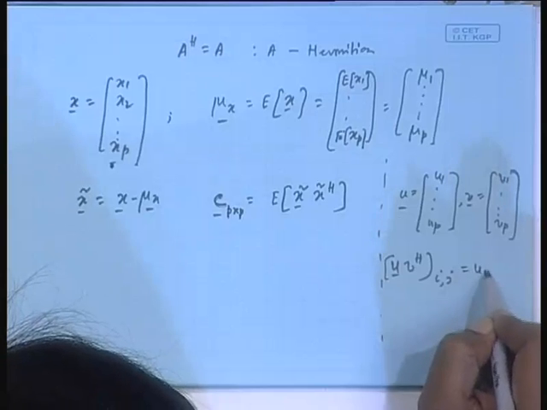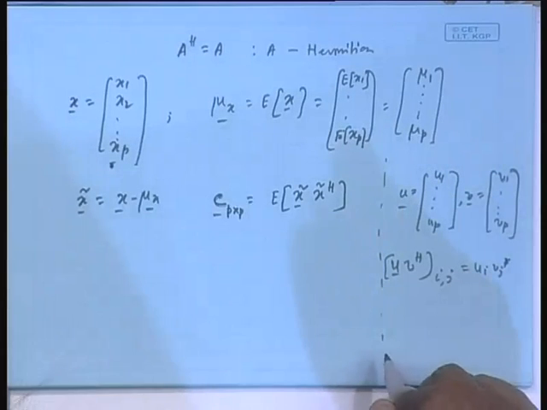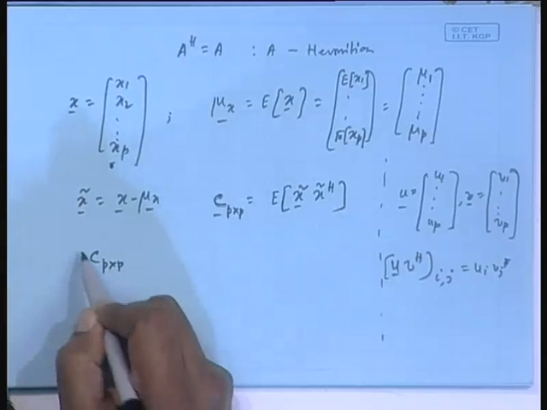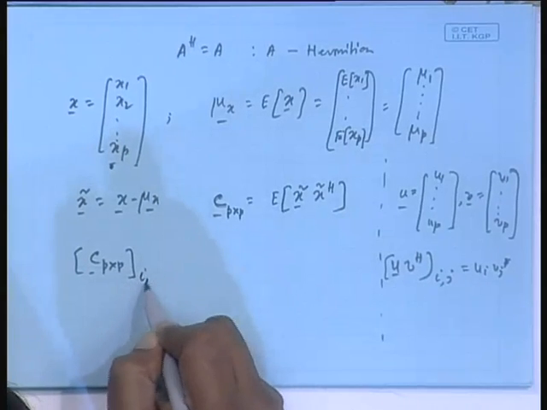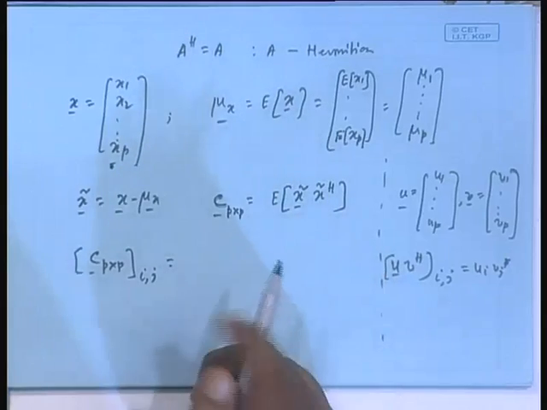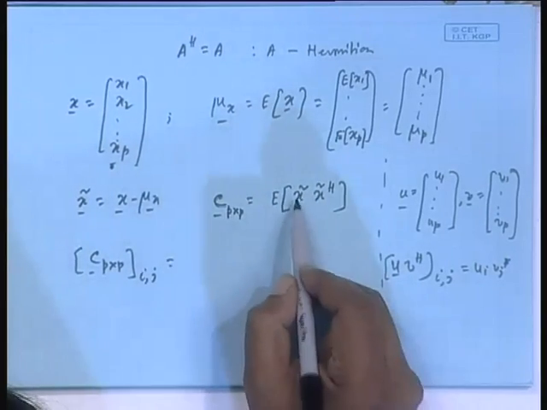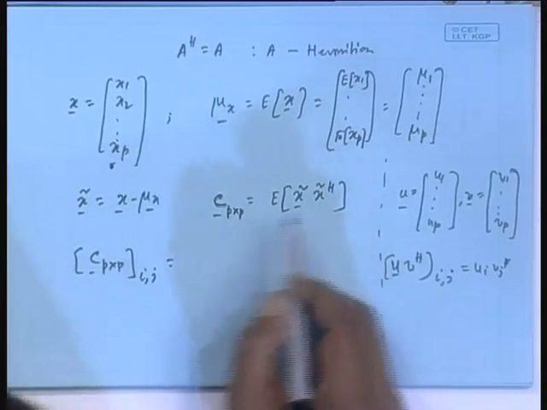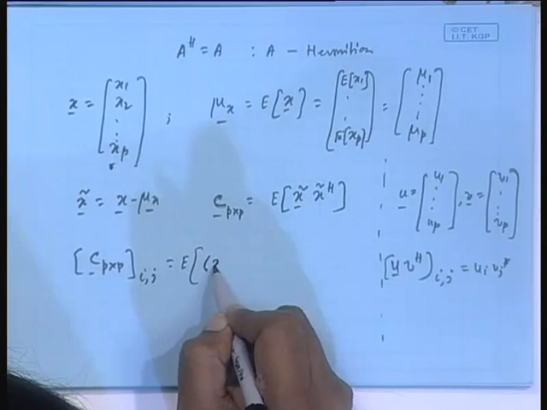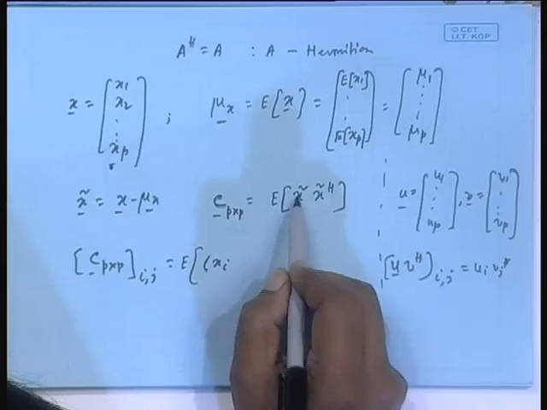Okay. So, what is the general element, the ijth element? Of course, i and j remain within 1 to p. This is simply the ith element of one vector and the jth element of the other conjugated, with expectation, isn't it? So, what is the x tilde vector?